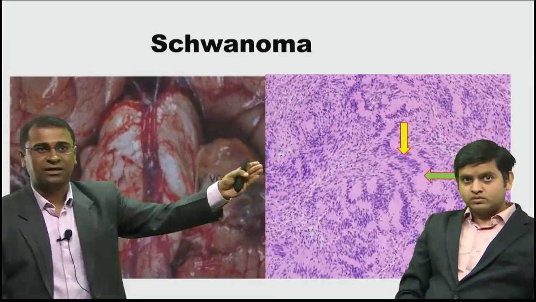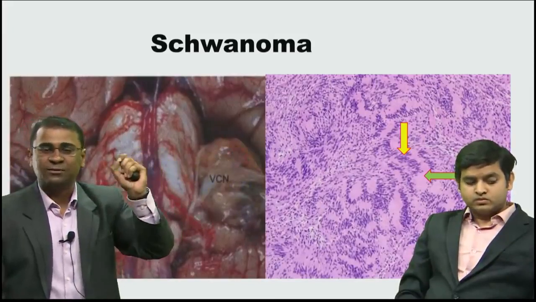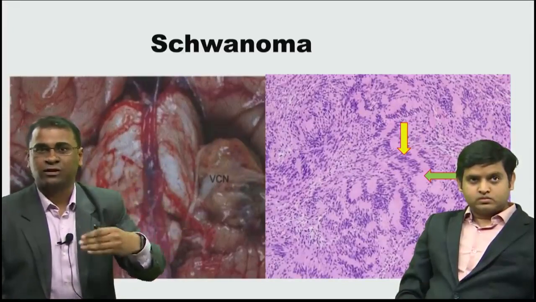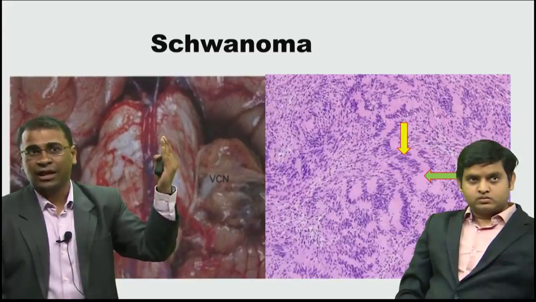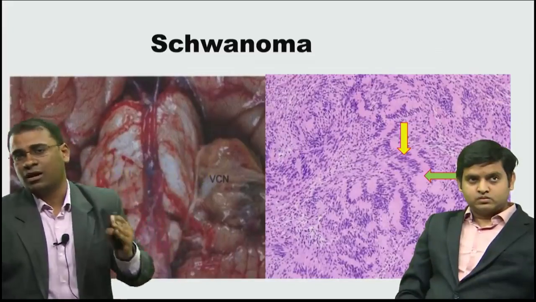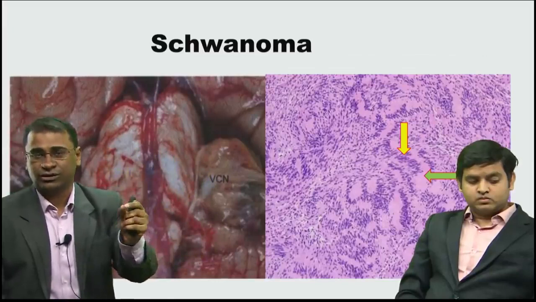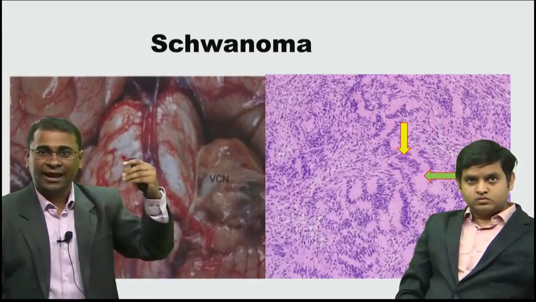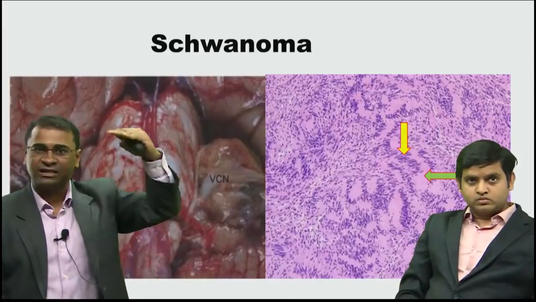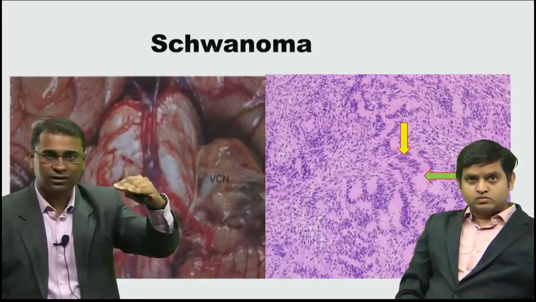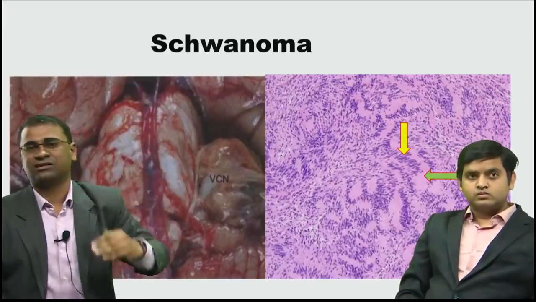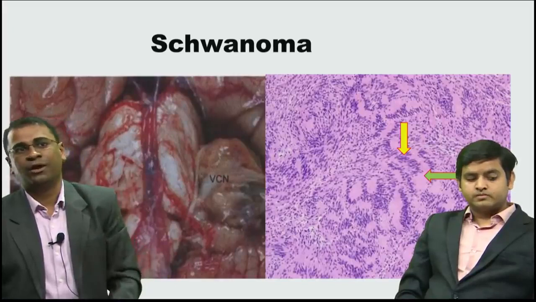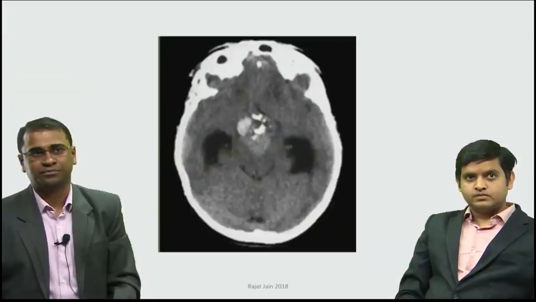Look at this image, basically this histopathology. You can see some yellow marked arrows. The yellow marked arrows are basically showing you cells, and hence we call these Antoni A areas. And then just beside it, there are some green arrows. The green arrows are the acellular areas and hence called Antoni B. And now look at the type of arrangement of cells in the Antoni A area. They're one below the other. This palisading arrangement of cells is called Verocay bodies. So Antoni A, Antoni B and Verocay bodies are all seen in schwannomas.